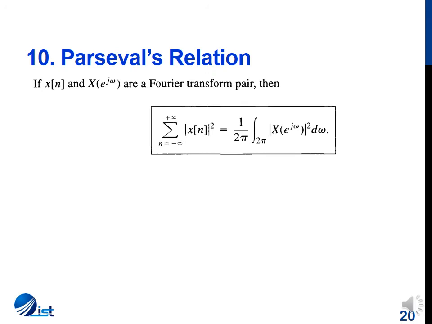The next property is Parseval's relation. It describes the relationship between time and frequency domain energy of the signal. The relationship states that the signal energy derived from the time domain is the same as the signal energy derived from the frequency domain.